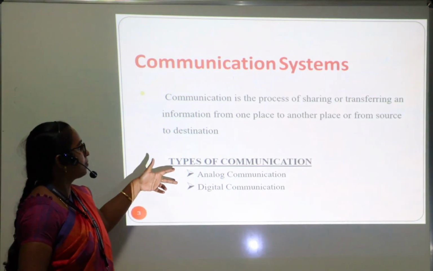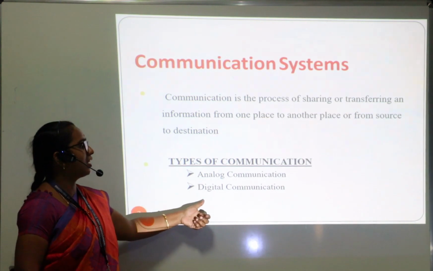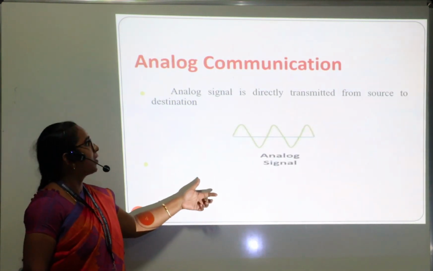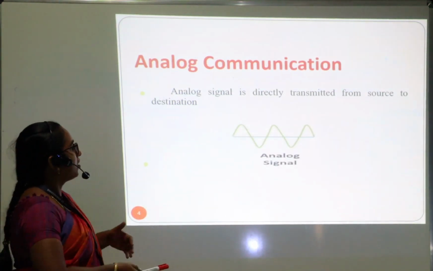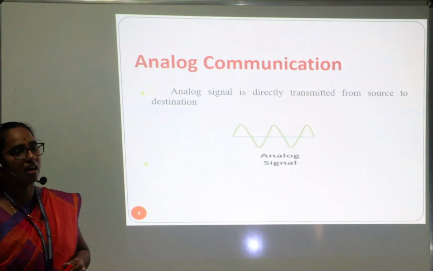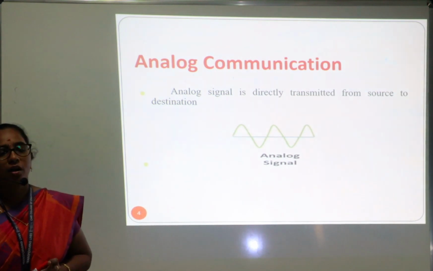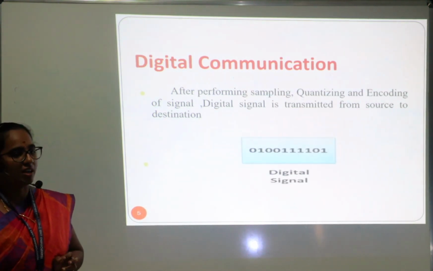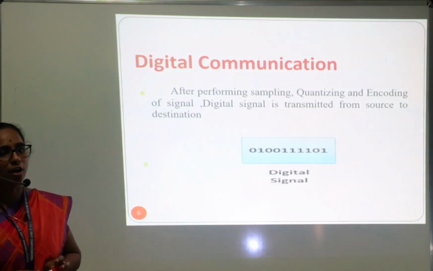We have two types of communication. One is analog communication, another one is digital communication. Analog communication is nothing but direct information that continuously changes with time. This is called analog communication. For example, when we are speaking, the signal is continuously varying with time. This signal is called analog information.